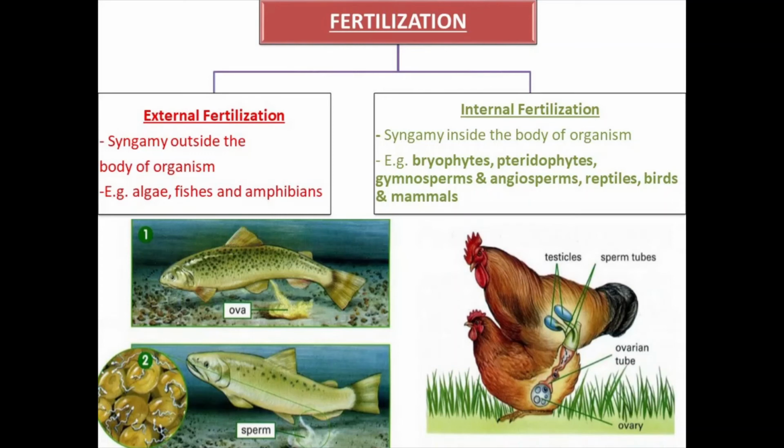Next, bryophytes, pteridophytes, gymnosperms, angiosperms. And in animal groups, reptiles, birds and the mammals, fertilization is internal. So repeating again, examples are very, very important to learn. Even in the board exams, the question comes from the examples. For example, what kind of fertilization takes place in the amphibians or in reptiles?